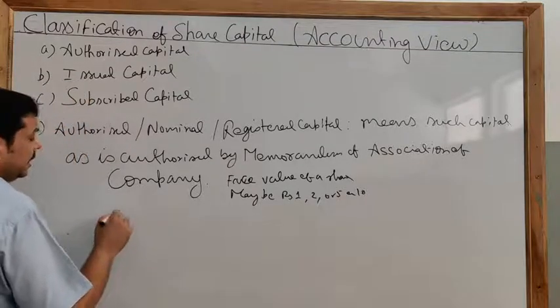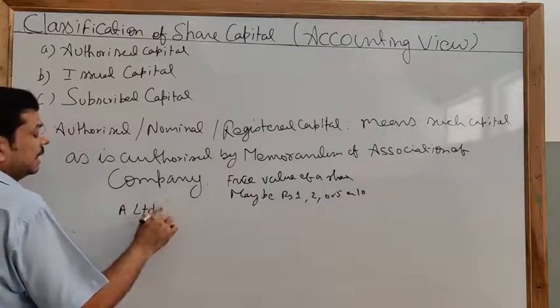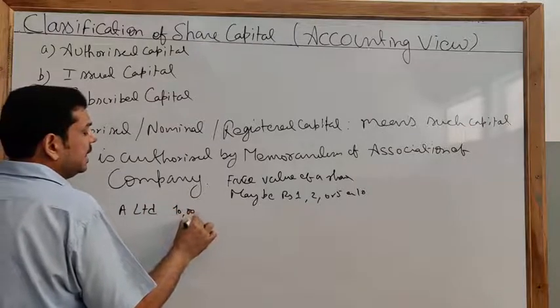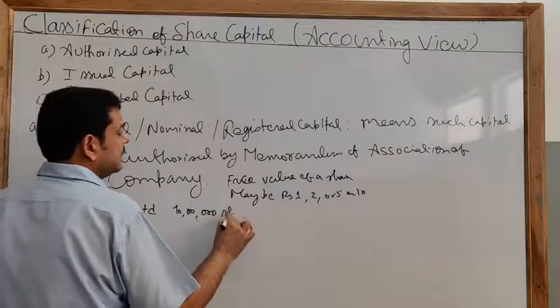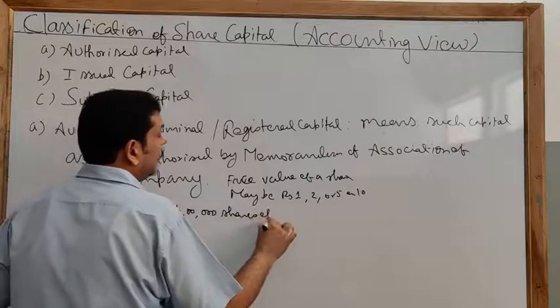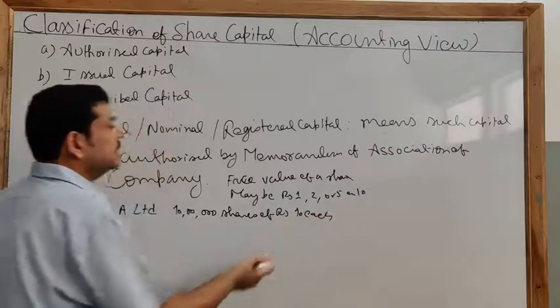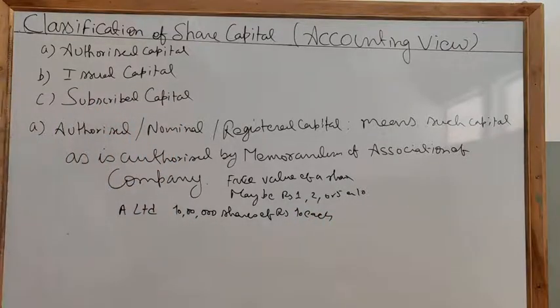For example, A Limited is registered with an authorized capital of rupees 10 lakh, shares of rupees 10 each. This means the authorized share capital of the company is 1 crore rupees.